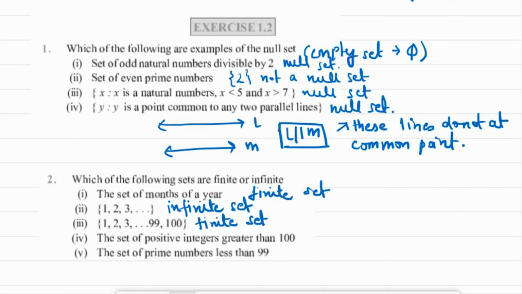Next we have the set of positive integers greater than 100. Now the lower limit is given to us, that is the numbers are going to begin from 100, but we are not given where these numbers will end. So again these numbers will be infinite. So this is an infinite set. Next we have the set of prime numbers less than 99. Obviously this set is going to be finite because prime numbers less than 99 are countable. They are finite numbers. So this set will be finite set.